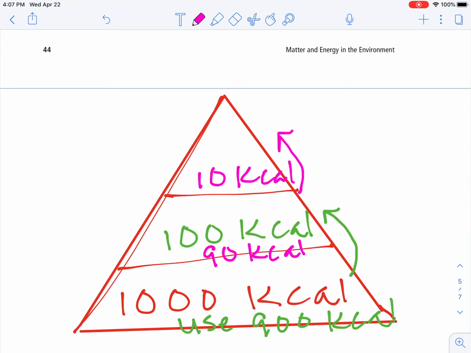When we get to chapter 9, we're going to see how important that is and what that looks like in an ecosystem, and how many top of the food chain organisms an ecosystem can support.